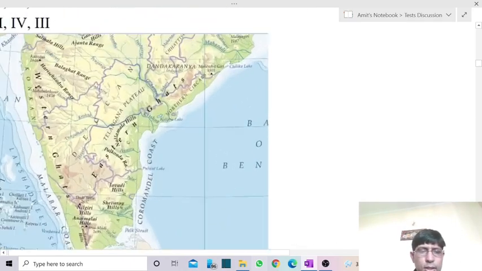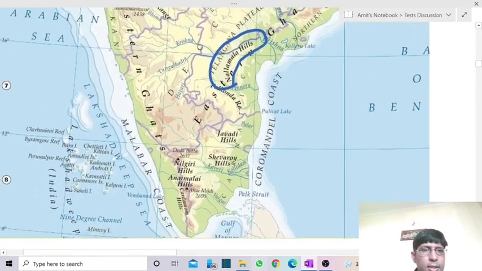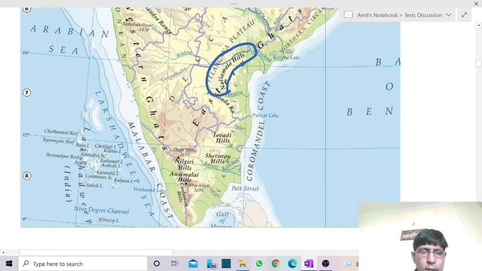So the first one here we're having Nallamala Hills, which forms a part of Eastern Ghat. Okay. Then comes Nilgiri Hills. I've told you, it is one of the names of the Western Ghats. In the Nilgiri Hills we are having the second highest peak of South India, that is Doda Betta. This one is Nilgiri Hills.